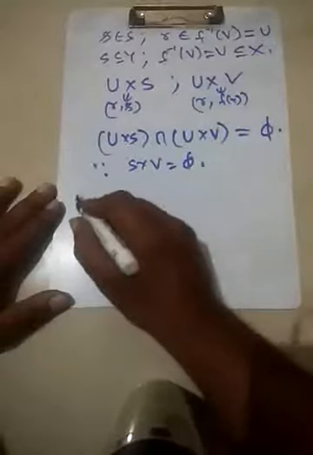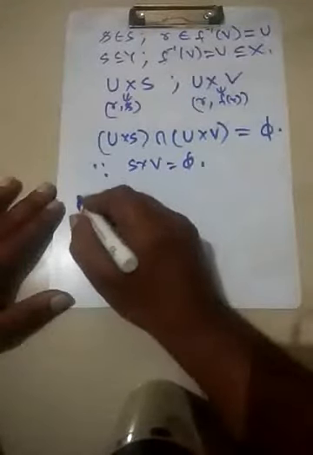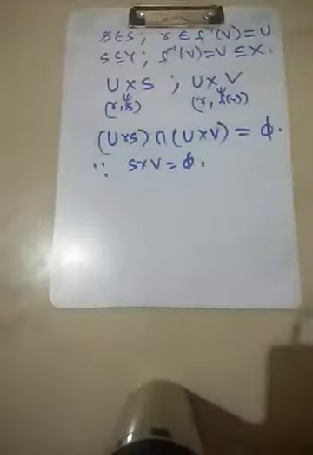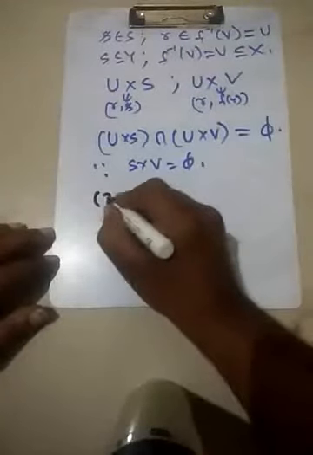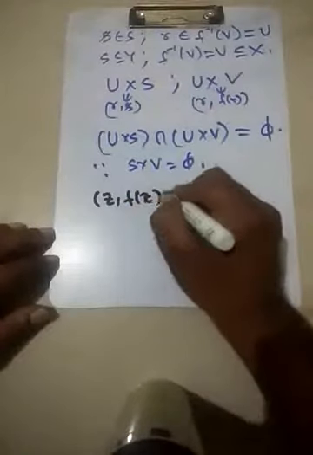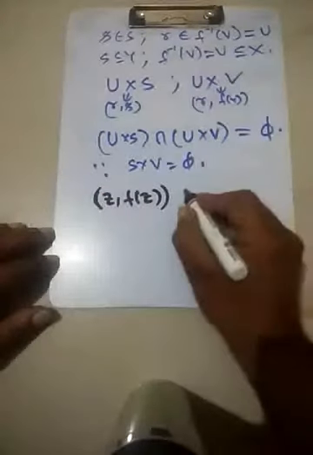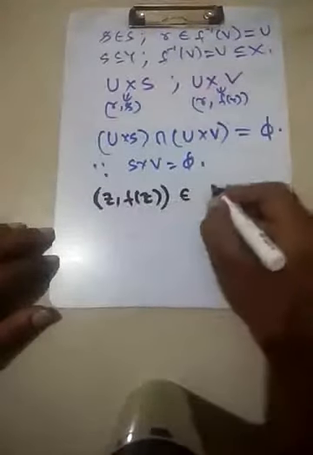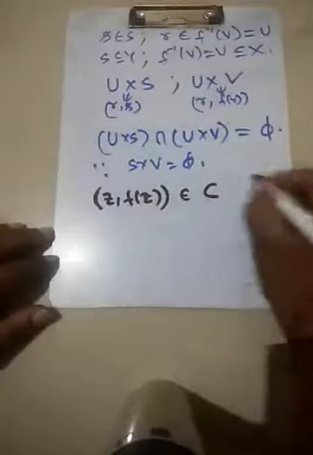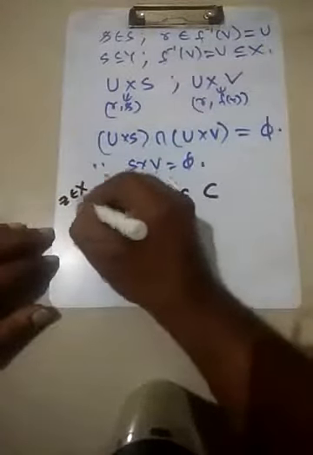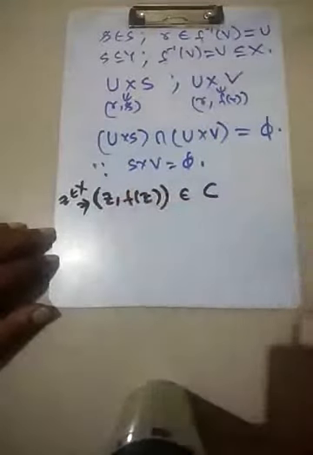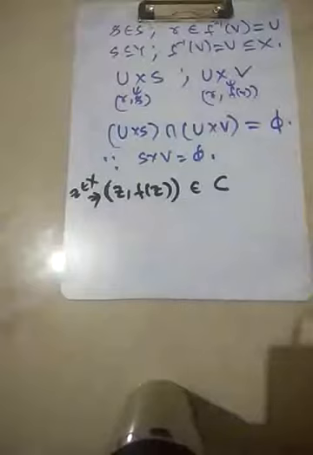Now let's take any arbitrary point in C. So what happens? Let's write this down. Consider the point Z comma F of Z, which is a point belonging to C. Any point there. If there is any point, say X, this implies that it is in C. If you have this point, what are the possibilities that can occur?